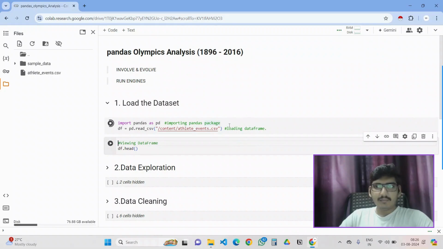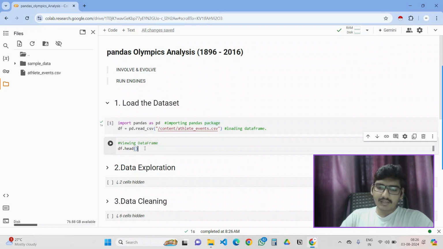It may take some time. Meanwhile, yeah, it has been uploaded. Now, df contains a data frame. A data frame is nothing but a table structure which can handle the data in the way we want.